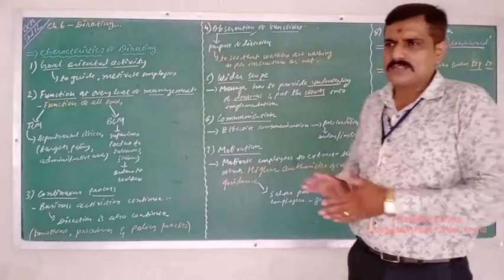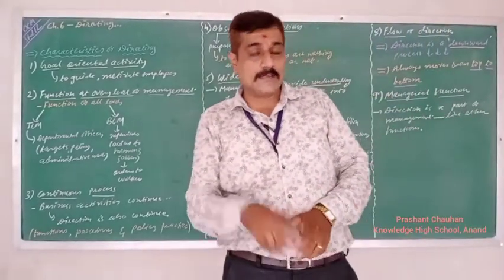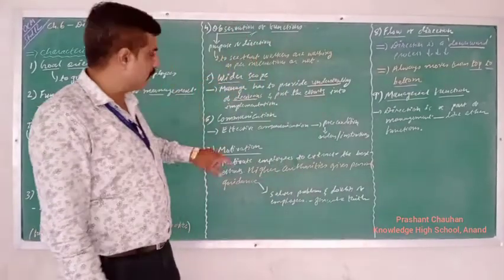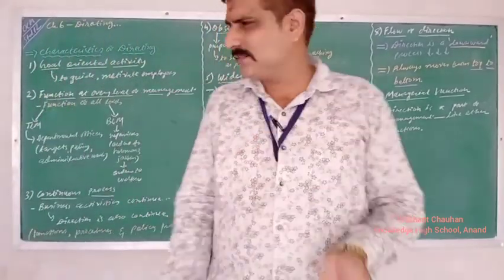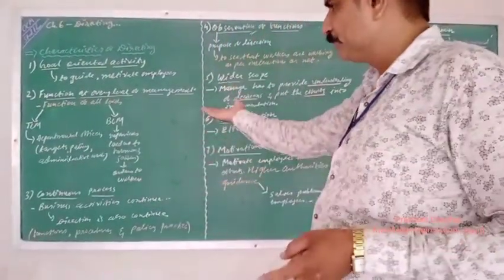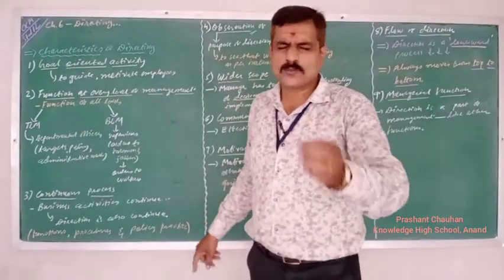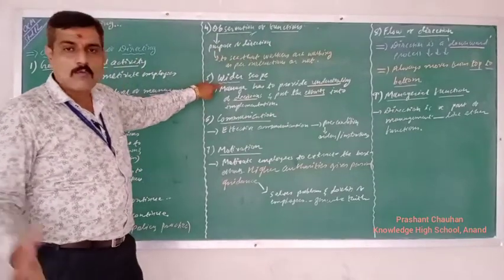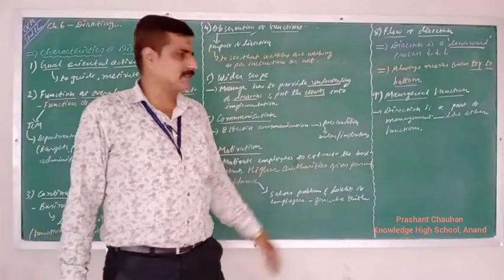So these are some basic information. You can see all the information about the characteristics of directing. Keep in mind, if a 5-mark question is there, you have to write only 5. And it is very easy to remember. See, first goal-oriented. The second one, function of every level of management. Third one, continuous process. Fourth one, observation. Fifth one, wide scope: communication, motivation, and flow of direction.